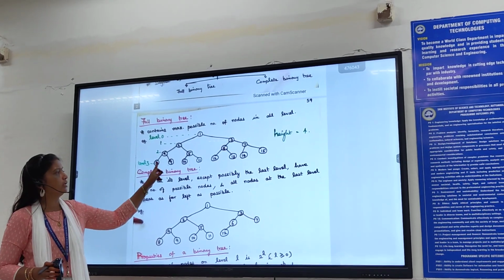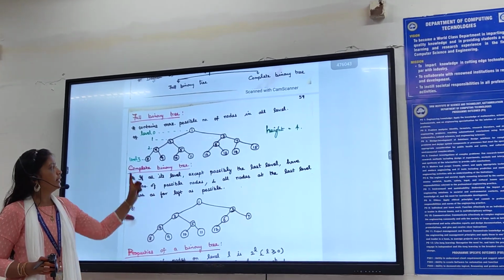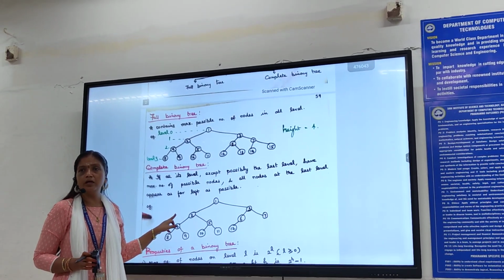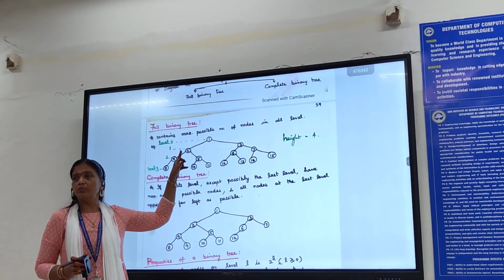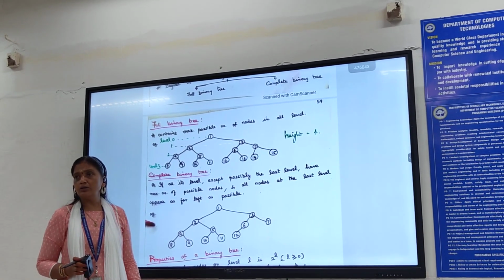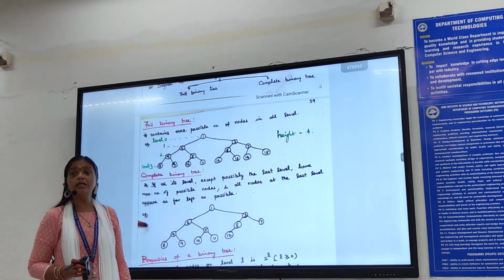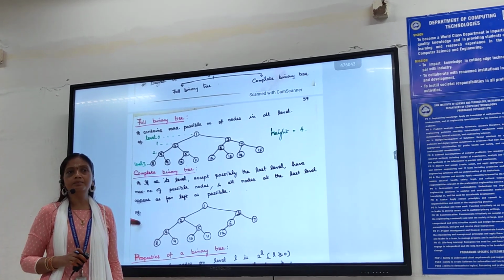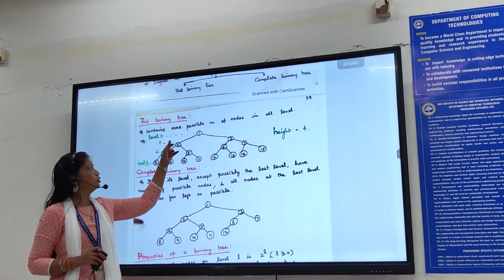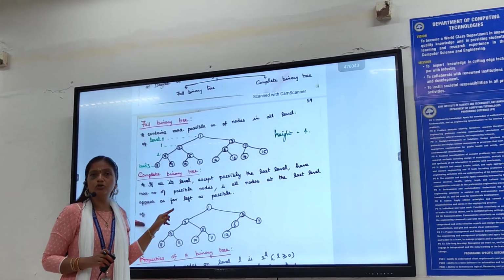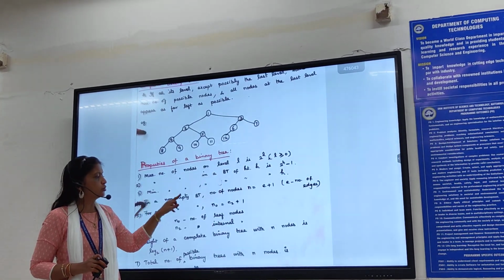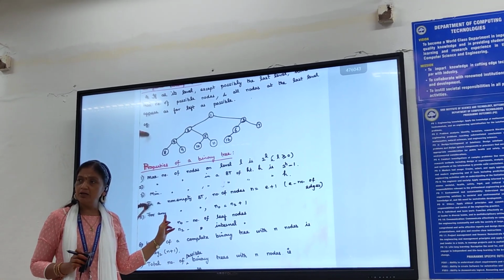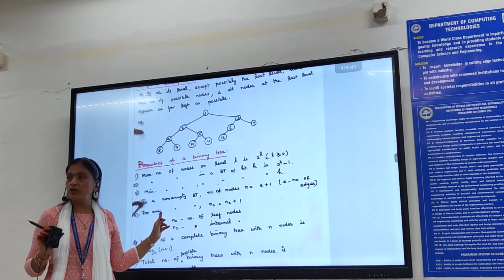So how many leaf nodes are there? 1, 2, 3, 4, 5, 6, 7, 8. So 8 leaf nodes are there. So n0 equals n2 plus 1. So what is n2? How many internal nodes are there? Count the number of internal nodes. Other than the leaf nodes, all the others are internal nodes. Count them: 1, 2, 3, 4, 5, 6, 7. So totally 7 internal nodes. So this property holds good for a full binary tree. It is not applicable for a complete binary or a non-empty binary tree.